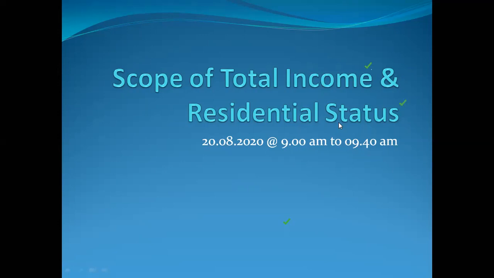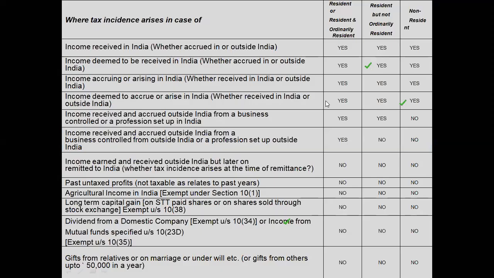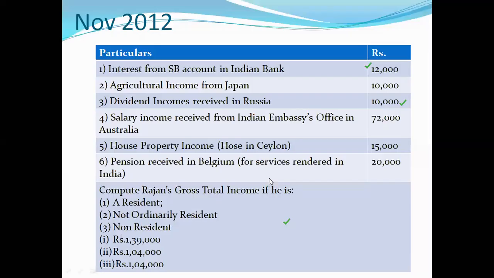Again, you have to remember this slide. These points you have to remember. This we already discussed: Indian income is taxable, and these are all the exempted incomes. So you know everything, right? I gave you two questions for homework. If you are doing this, it's well and good. Again, I will work it out for you.